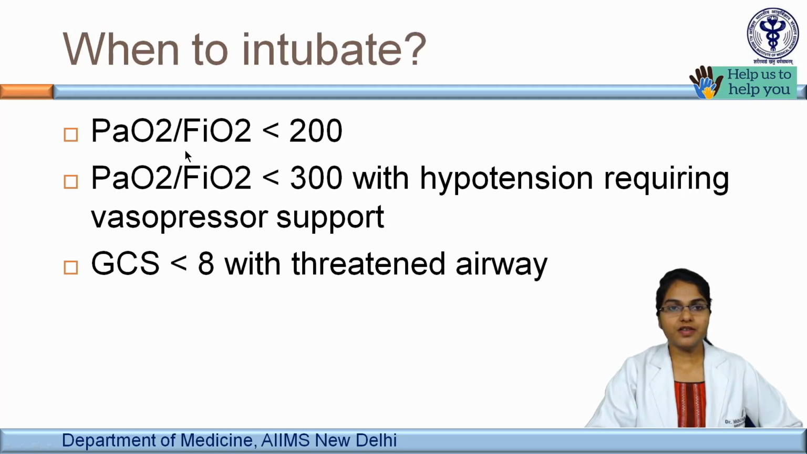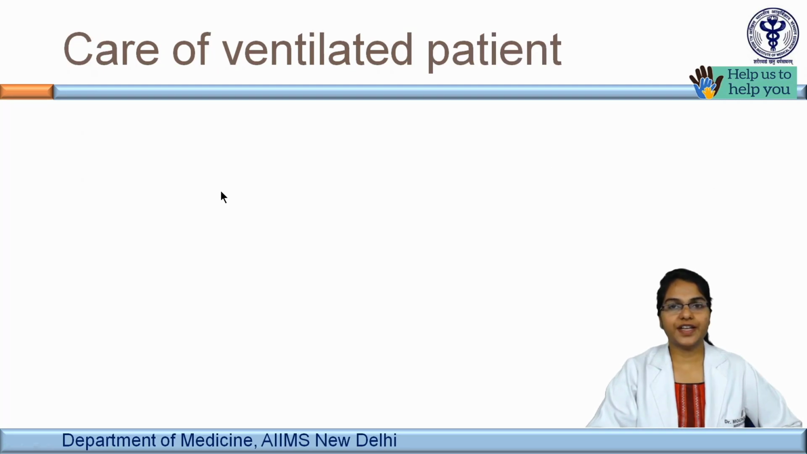If the patient is in moderate to severe ARDS with a PF ratio of less than 200, or if the PF ratio is less than 300 but with hypotension requiring vasopressor support, or if the GCS is less than 8 with threatened airway, the final decision to intubate the patient is again at the discretion of the treating physician.